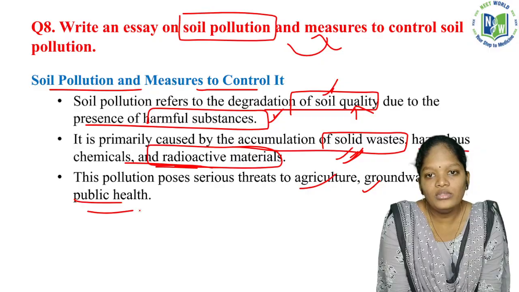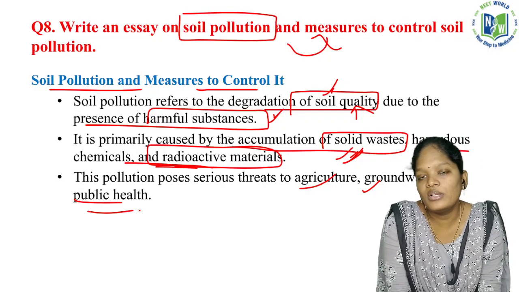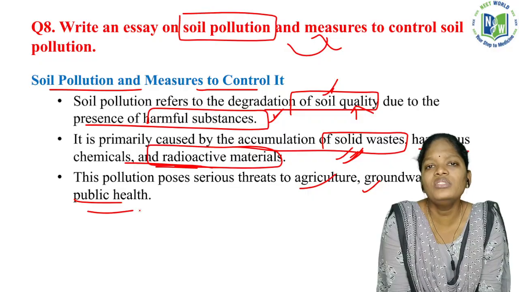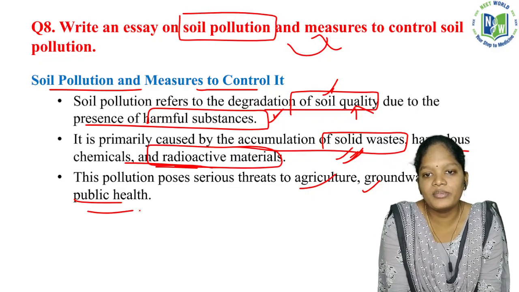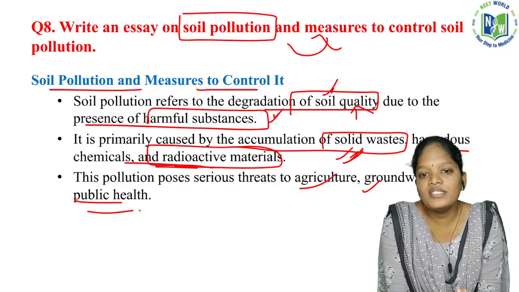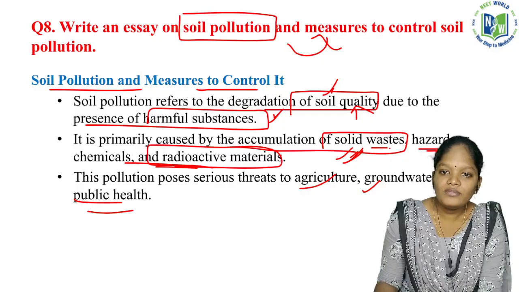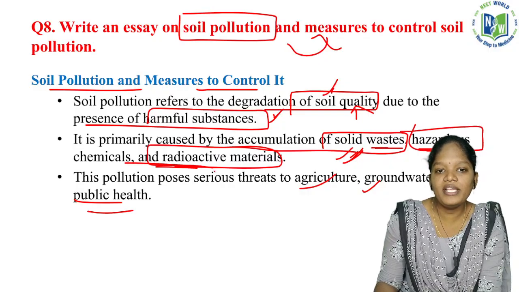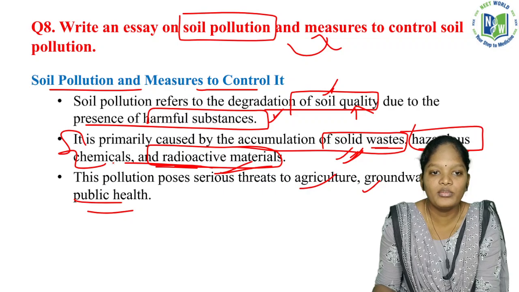We have studied that soil pollution means degradation of soil quality. The soil quality is getting degraded due to the presence of harmful substances, and those harmful substances are caused by solid waste, hazardous chemicals and radioactive materials. So all these things are the major cause of soil pollution.